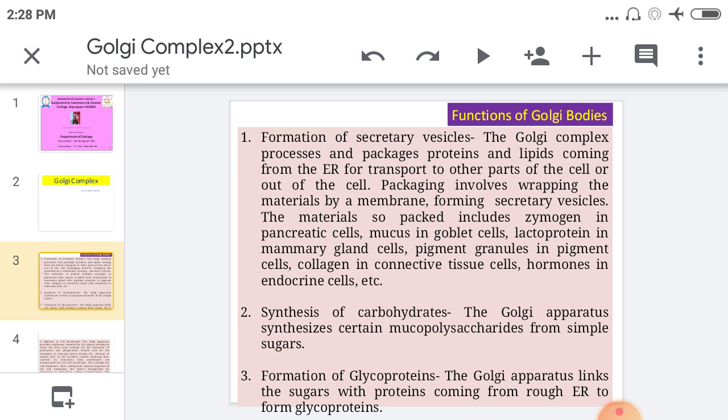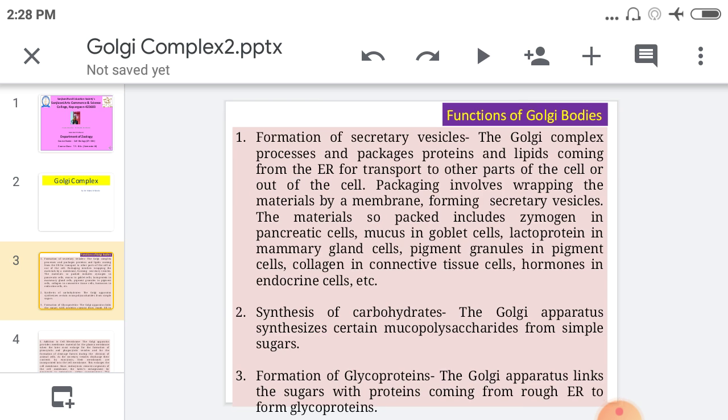The second function is the synthesis of carbohydrates. The Golgi apparatus synthesizes certain mucopolysaccharides from simple sugars. That's why it is also involved in the synthesis of carbohydrates. Then, going toward the formation of glycoproteins: the Golgi apparatus links sugar with protein coming from the rough endoplasmic reticulum to form glycoprotein. That's why it is involved in the formation of glycoproteins.